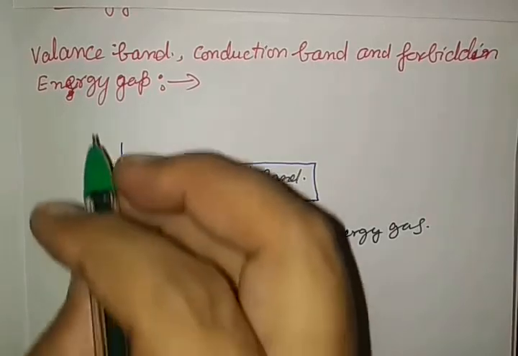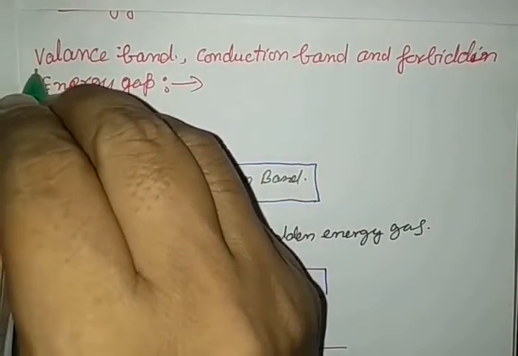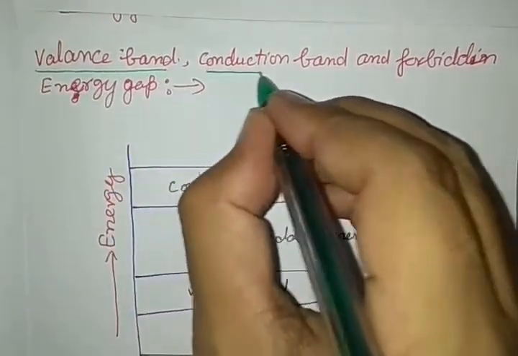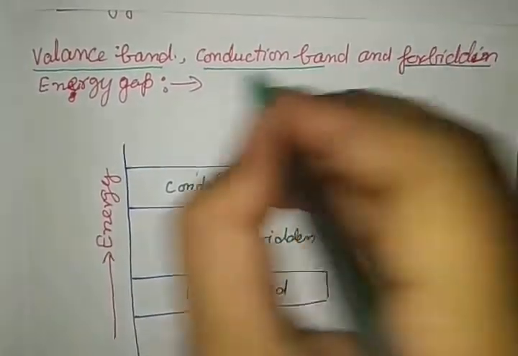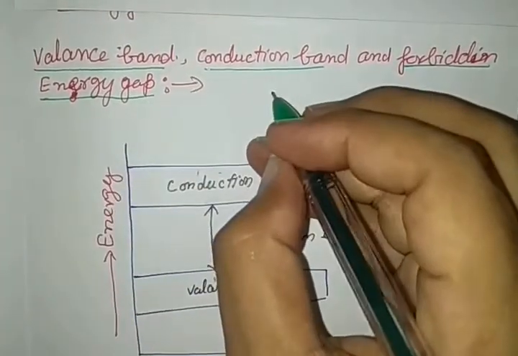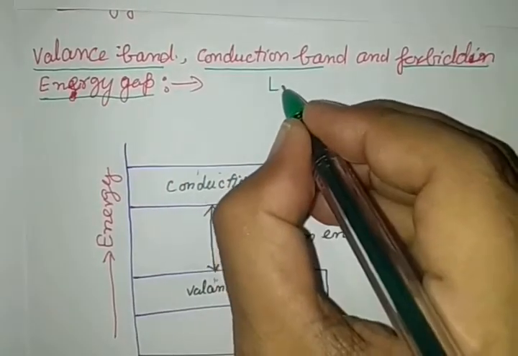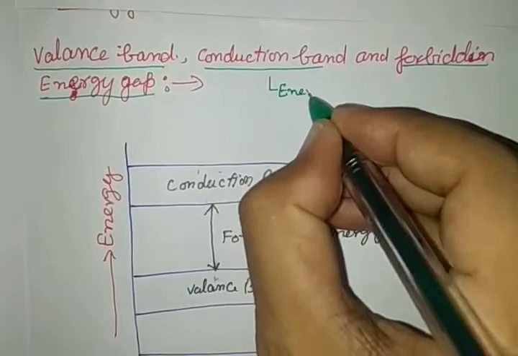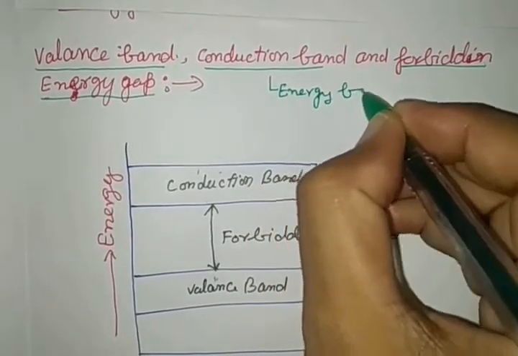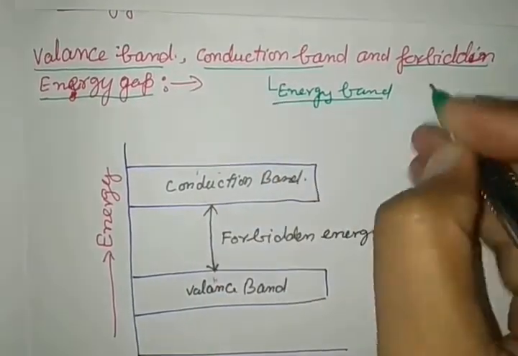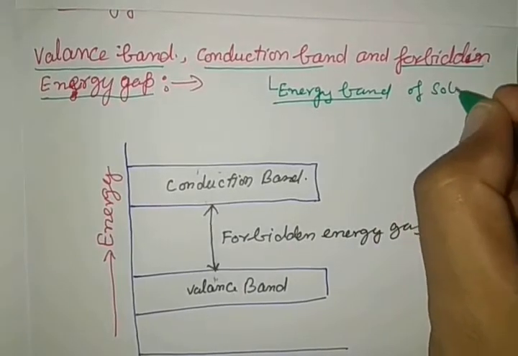Here today we are going to see the topic valence band, conduction band and forbidden energy gap in solid. So these bands are energy bands. See here, energy band, it is of solid.